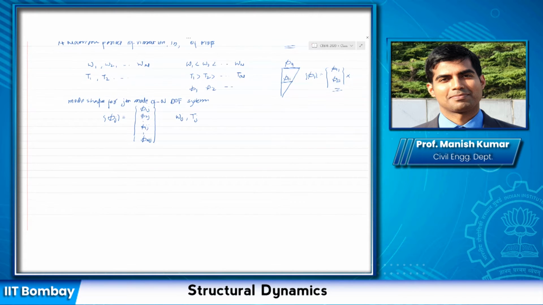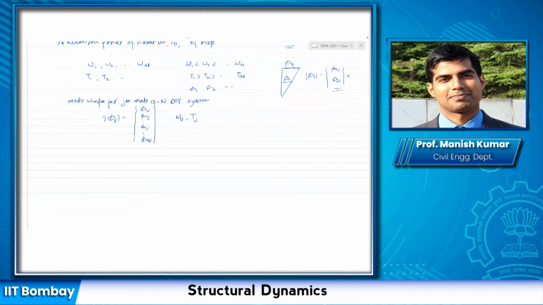It is going to respond in a certain way, which is not harmonic for each degree of freedom. However, the total response can be represented as a sum of characteristic shapes which are harmonic. And how the total response is going to be governed depends on the excitation and of course the natural properties of the body.